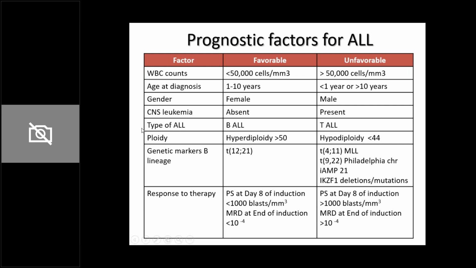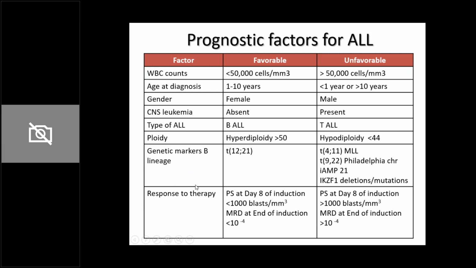Ploidy is something you look at on karyotype. We told you for bone marrow aspirate we have to do 4 things. The 4th thing is karyotyping and cytogenetics. Why? Because karyotyping is going to pick up the ploidy. Ploidy means how many chromosomes you have. Normally a human cell has 46 chromosomes. If the number of chromosomes is more than 46, it is hyperdiploidy. Hyperdiploidy has a favorable prognosis. If the number of chromosomes is less than 46, it is known as hypodiploidy and it is unfavorable prognosis.